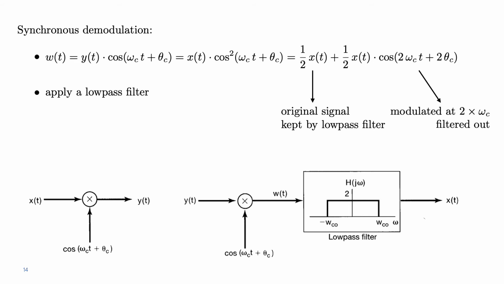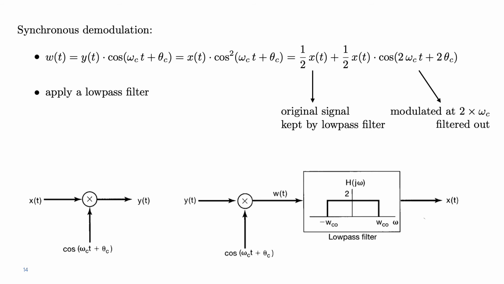So looking at the system diagram at the bottom, we have at the bottom left, again, the process of modulation. So we have a signal x that carries our information. We multiply by the carrier, cosine omega c t plus theta c, and we produce y. Then, to the right, we have the demodulation.